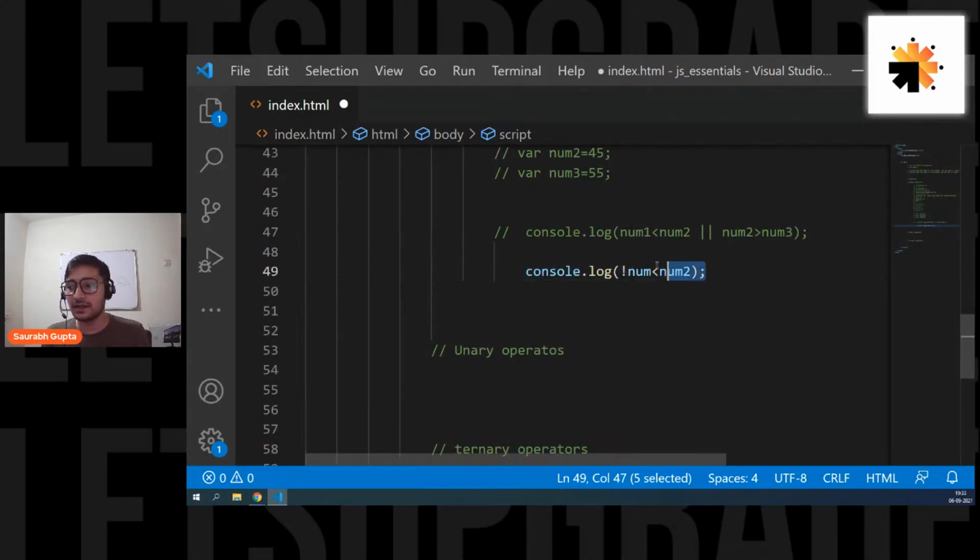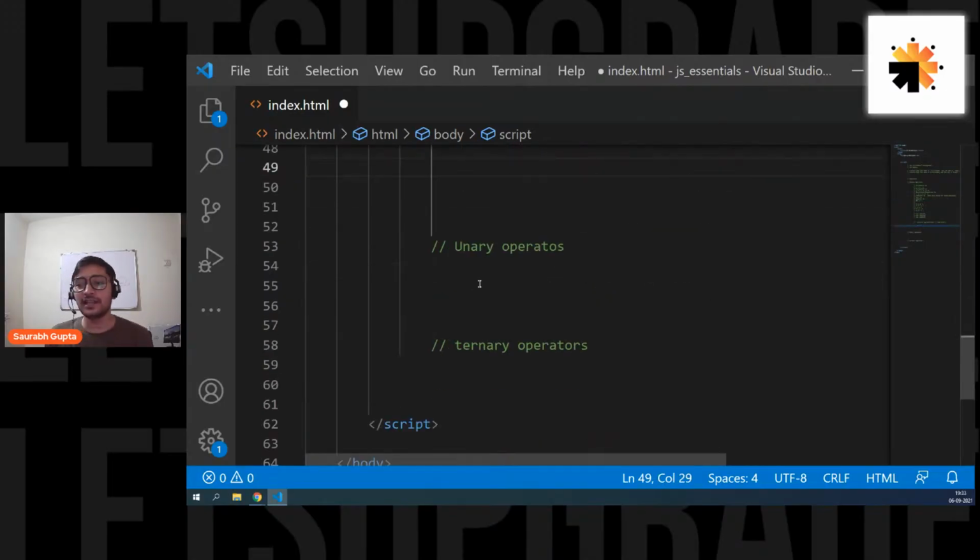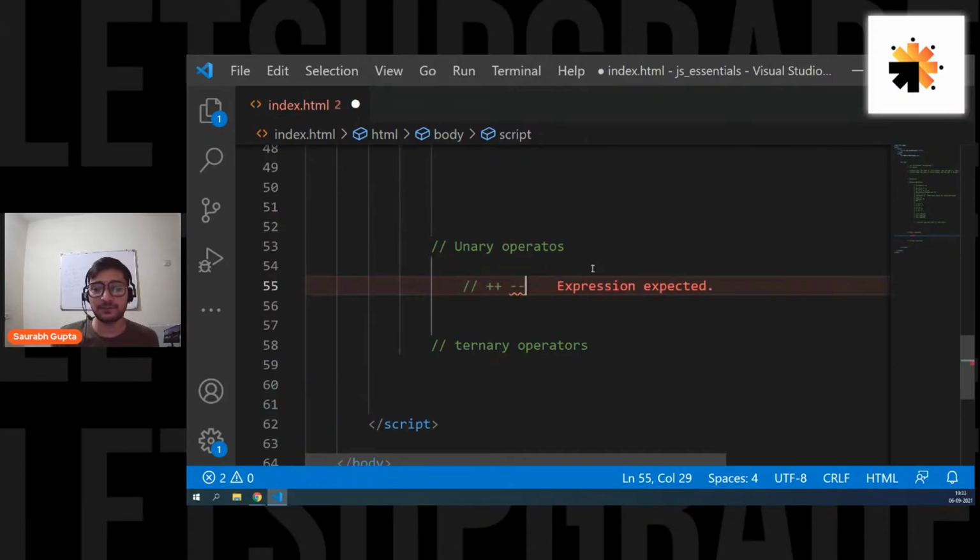Okay, fine. Now let's move ahead and let's see unary, and it will be like a really simple section, a really small section, because there are only two unary operators, which are plus plus and minus minus. Okay, plus plus and minus minus.